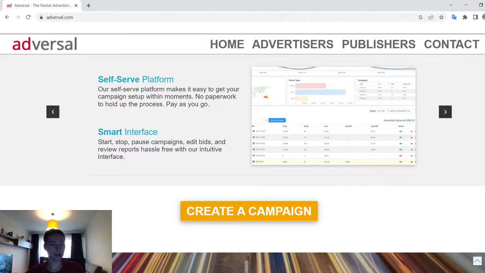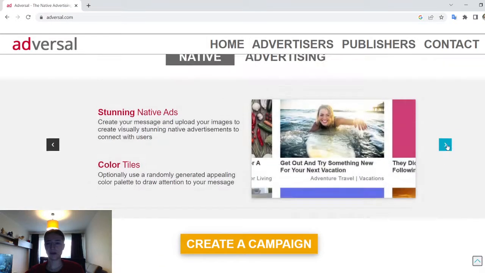If you want to create a campaign, just click here. Now you can swipe. You have really stunning native ads, color tiles, so you can optionally use a randomly generated appealing color palette to draw attention to your message, and you can also create your message and upload your images to create visually nice native advertisements to connect with your users.